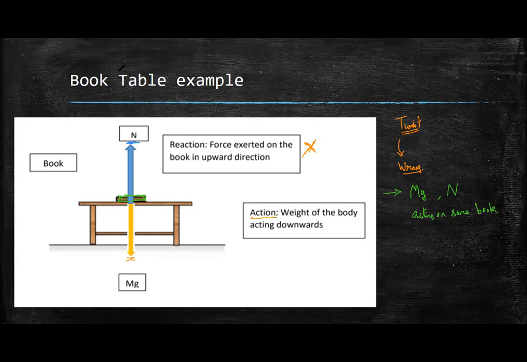When the book exerts the force due to its weight, it is exerting it on the table. And the normal force is the table exerting a force on the book, upwards, on the surface of the book. So both of them act on this book. They're acting on the book, right?